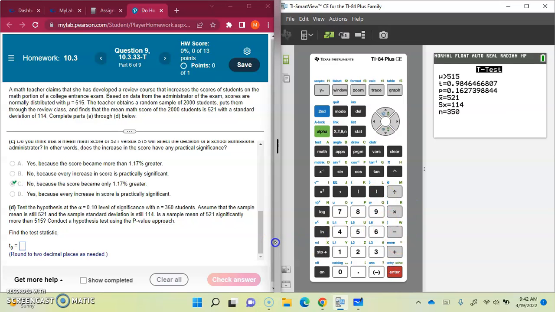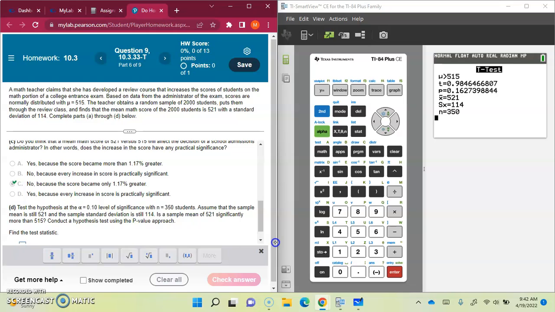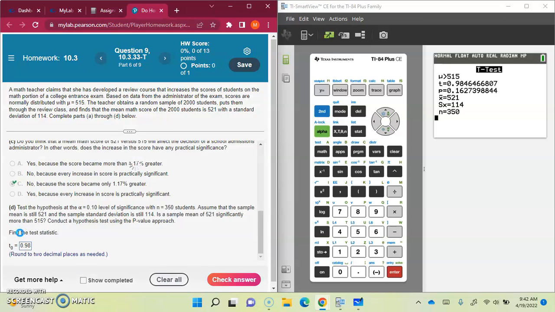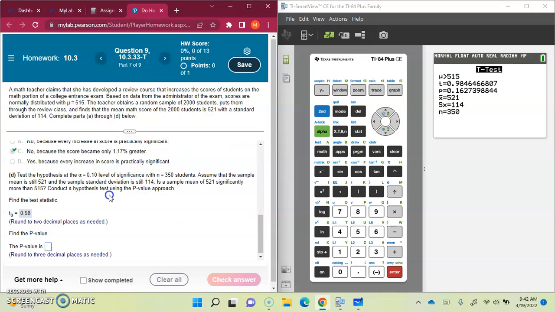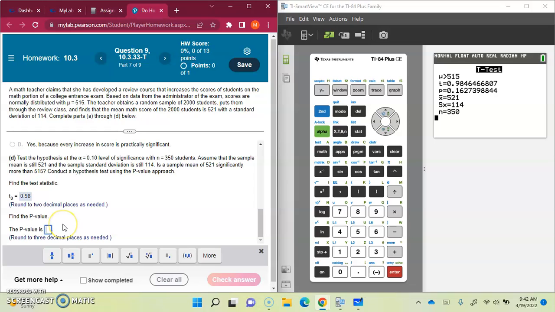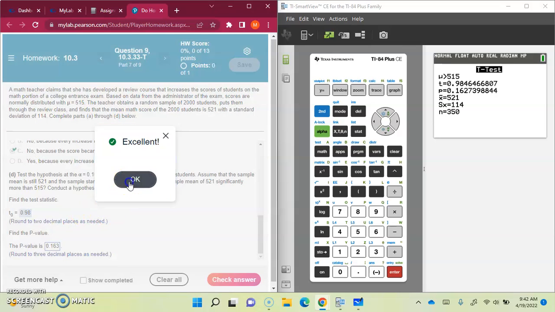Now what do we get for the t statistic to two decimal places? That is 0.98. Let's check the answer. Okay, and the p-value now is 0.163 to three places.